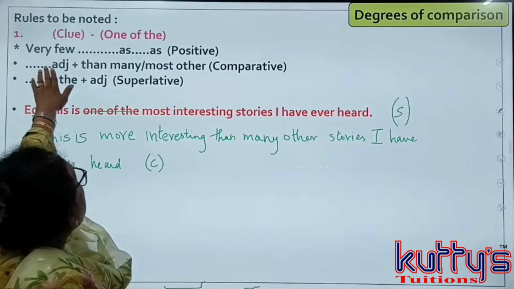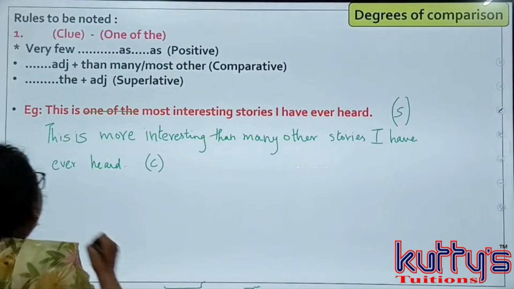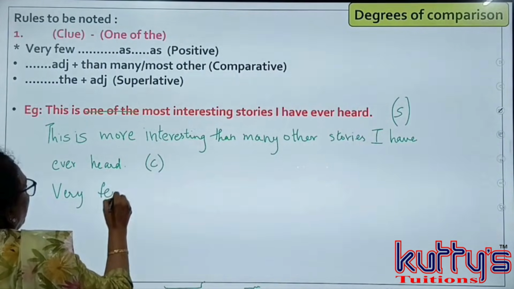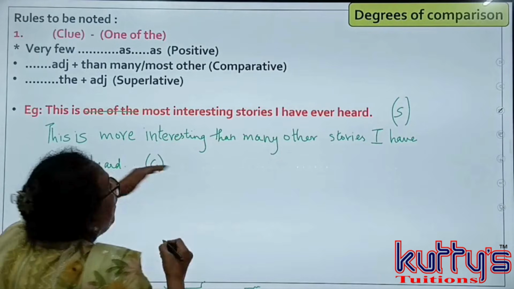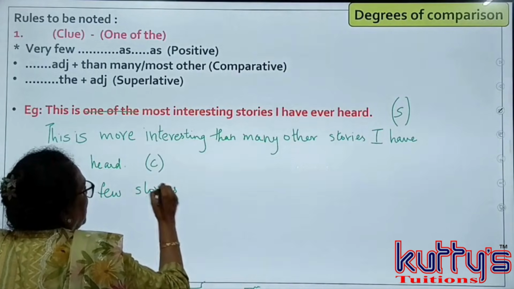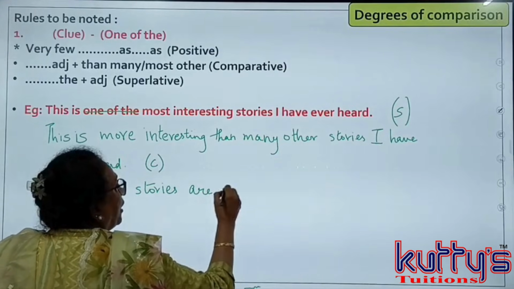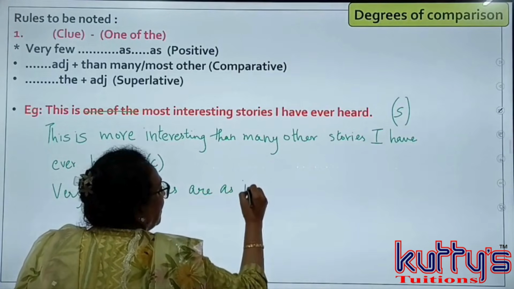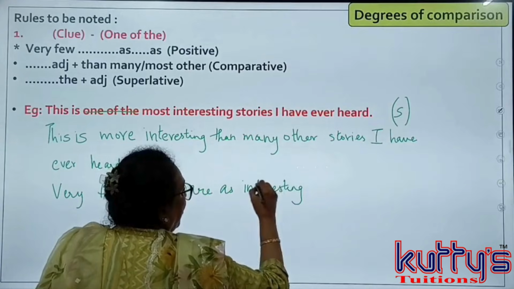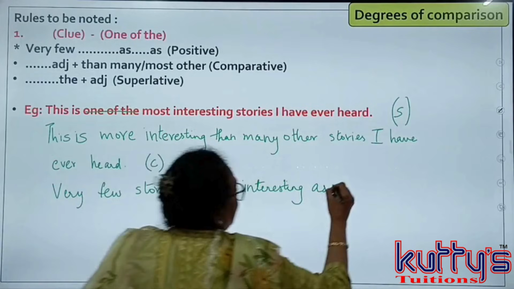The next one is positive. I've started that in the beginning by giving you the rule, very few. Very few stories. Since it is plural, you have to use are. Very few stories are as interesting as this one.